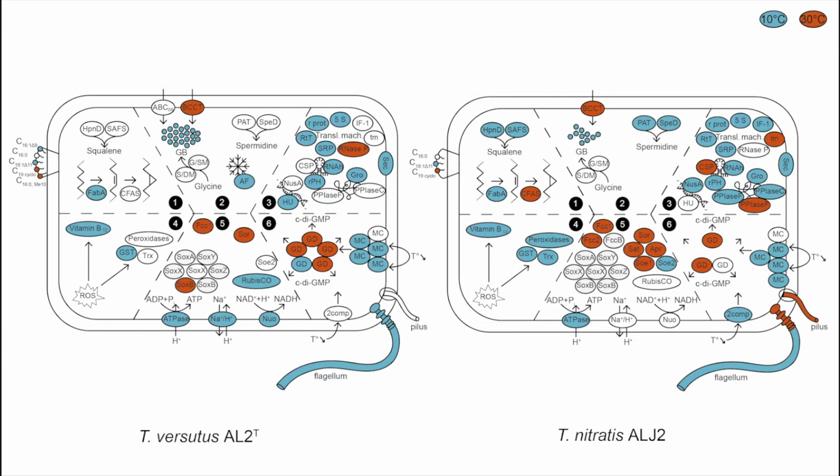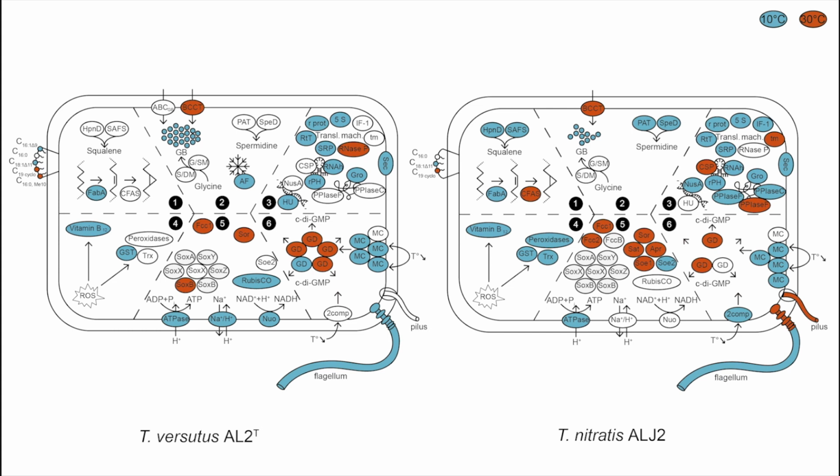So in conclusion, we can say that the Kenyan strain ALG2 possessed a similar adaptation response to low temperature as the Siberian strain AL2. The exception was the higher glycine betaine concentration in AL2, which identified this osmolyte as an essential actor in the cryoprotection in this strain.